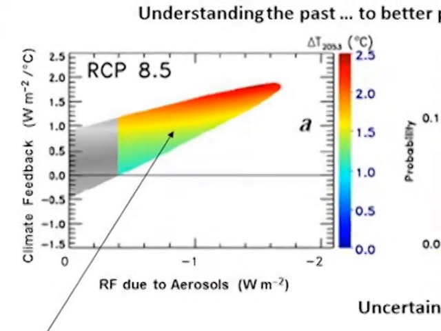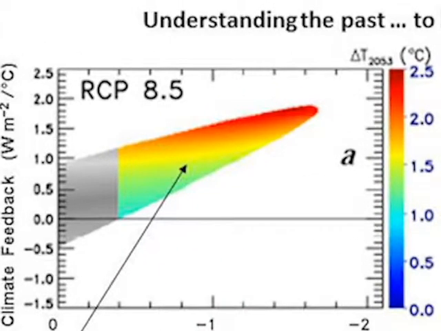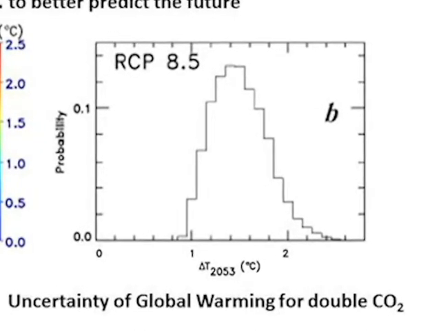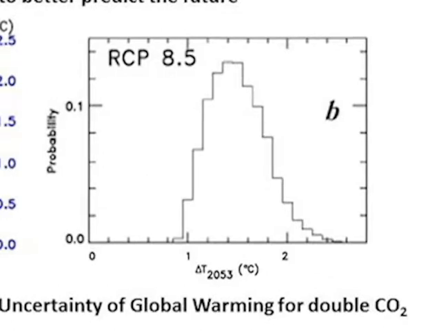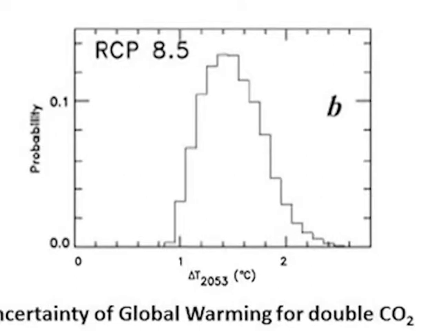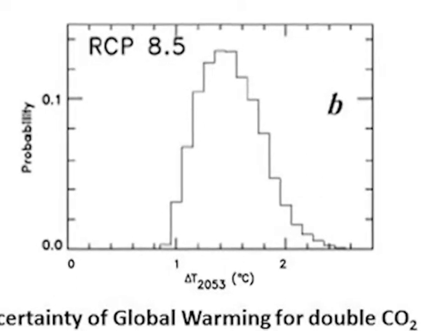And what we see by the ellipse in this plot is that there's a range of these model parameters that provide nearly equally good representation of the past climate. And since we don't know which of these parameters is correct, we have an inherent uncertainty in predicting future climate. That's reflected in this histogram, which shows the probability that temperature will rise by a certain amount at the time carbon dioxide doubles. And what we see there is that it's likely to be between 1 and 2 degrees. It's highly unlikely to be between 2 degrees. And so we've provided a guide on the uncertainty in the prediction of future climate.